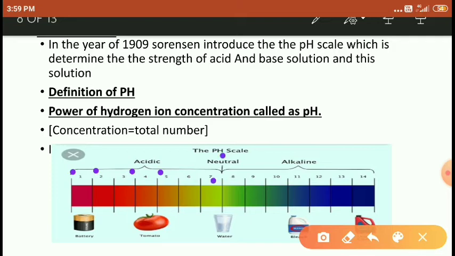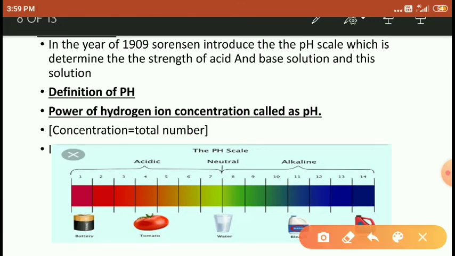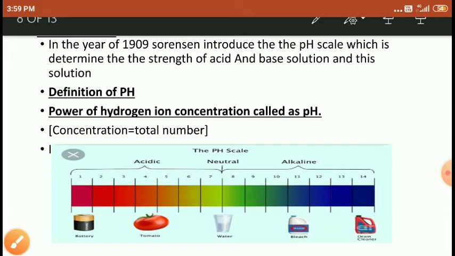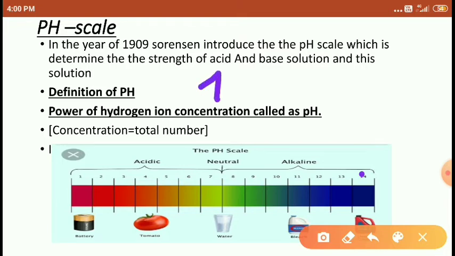Right, students? Similarly here you are using some bleaching powder. We have discussed the bleaching powder, calcium oxalate. The pH is 11. It is a base. And one more is the dry cleaner. It is also a kind of base. Right, so he made the table with the range from 1 to 14.